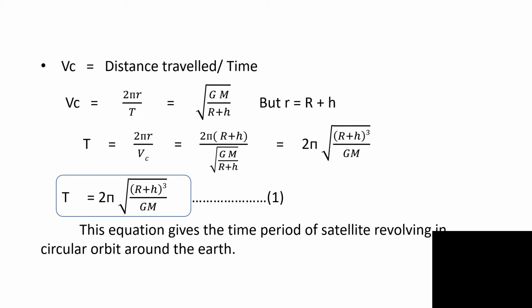Velocity is also defined as the distance travelled upon time. So Vc equal to, in one complete rotation, distance travelled is 2 pi r and time required is capital T. So Vc equal to 2 pi r upon T, that is equal to square root of GM upon R plus h.